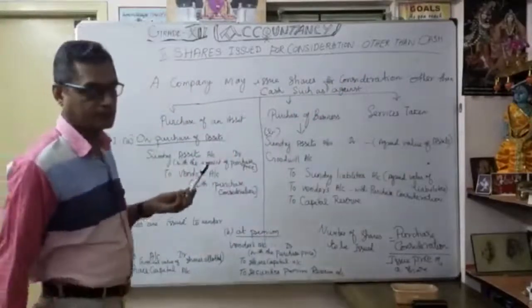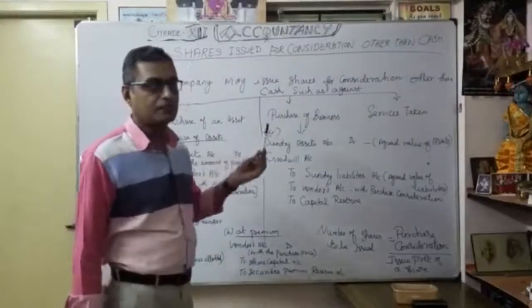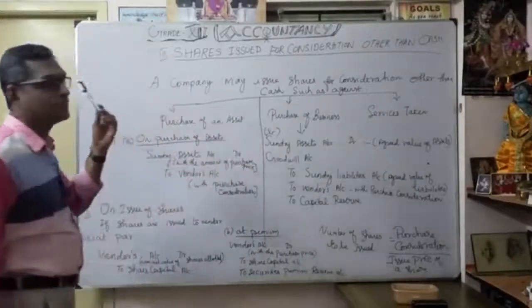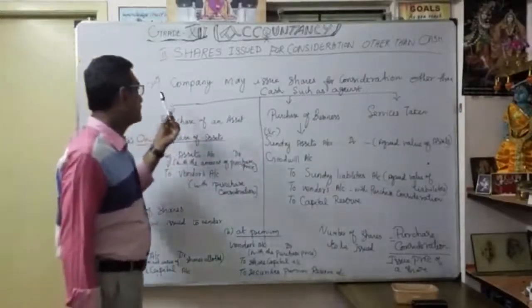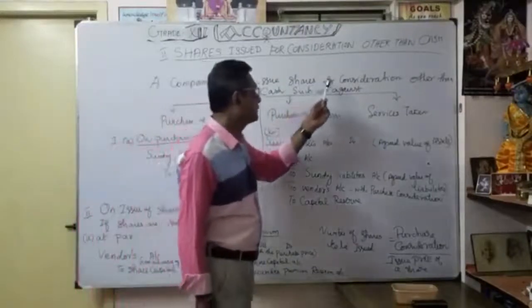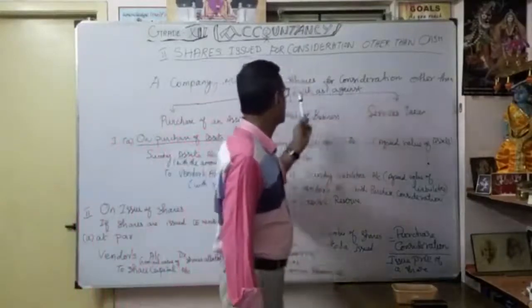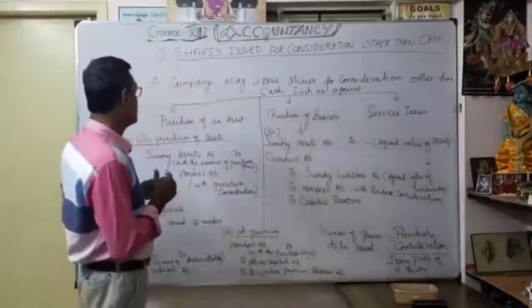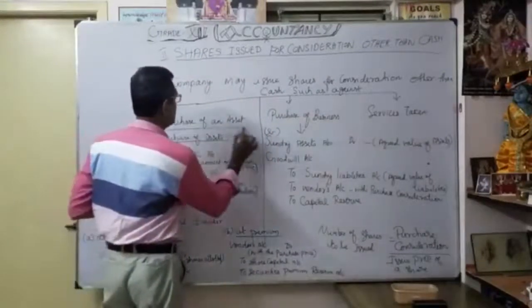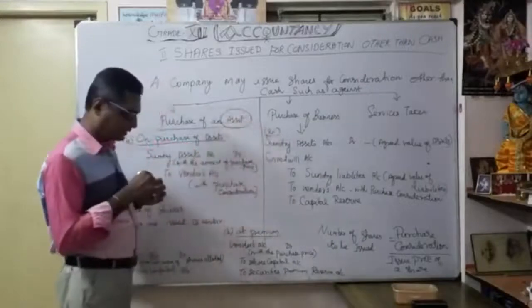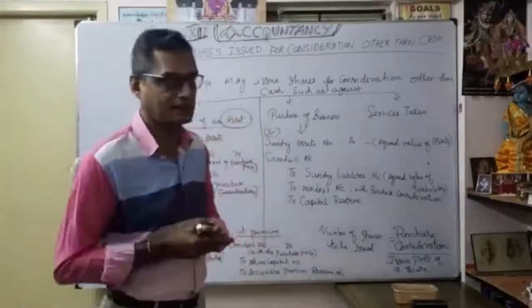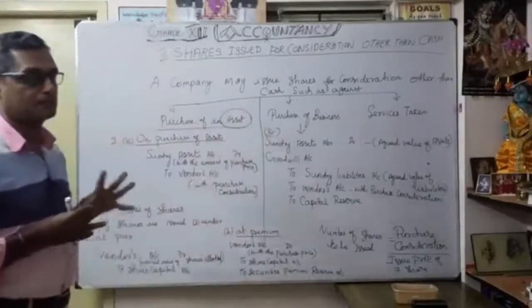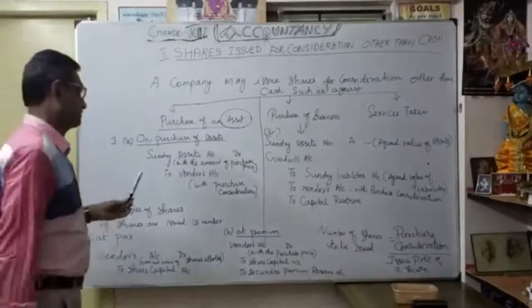There are three situations when a company may issue shares for consideration other than cash. One is purchase of an asset. Suppose you want to buy any asset like building or machinery, you are going to issue shares as the purchase consideration.